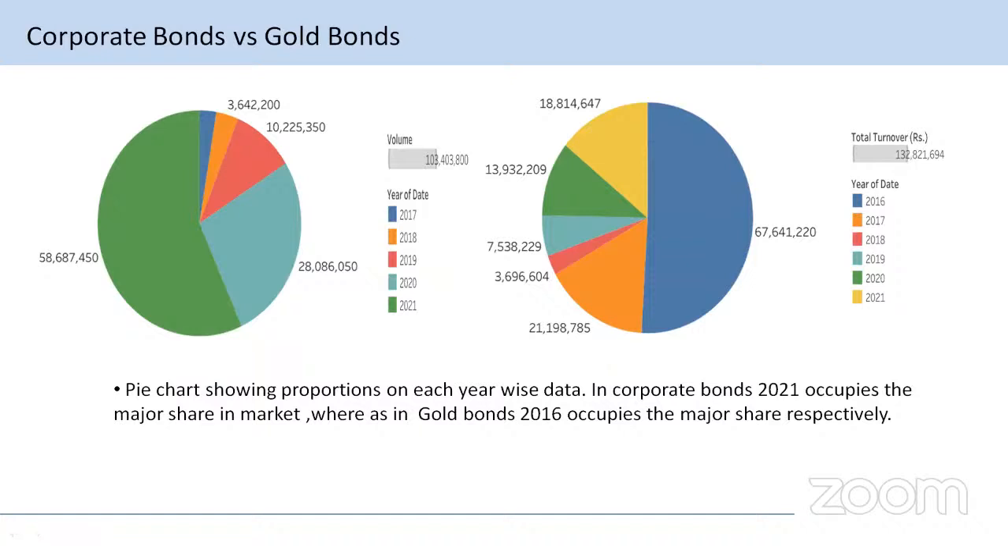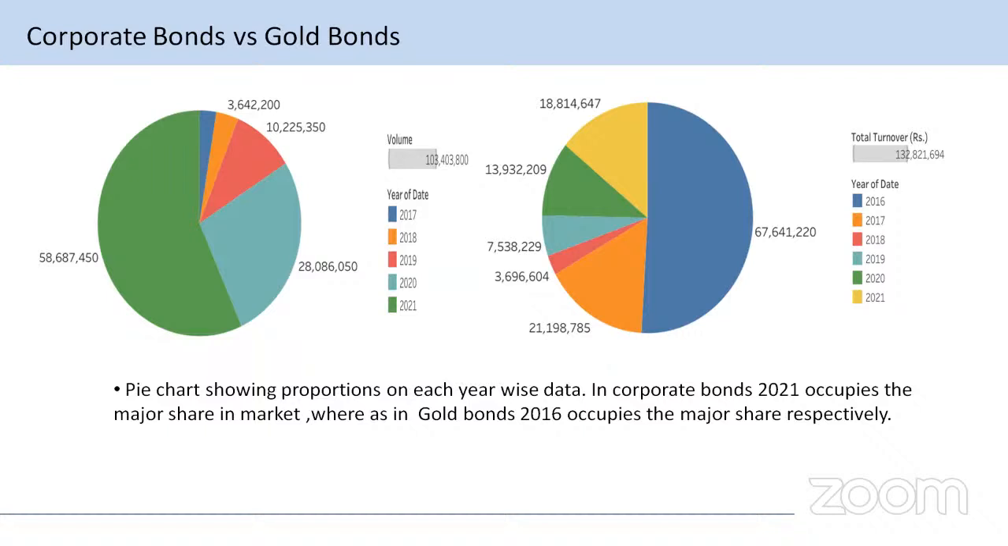Now you can see the pie chart. The pie chart shows the portion of each year-wise data. In corporate bond, 2021 occupied the major share in the market, whereas in gold bond, 2016 occupied the major share respectively. There is a clear domination in the market by the corporate bond from 2017 to 2021.